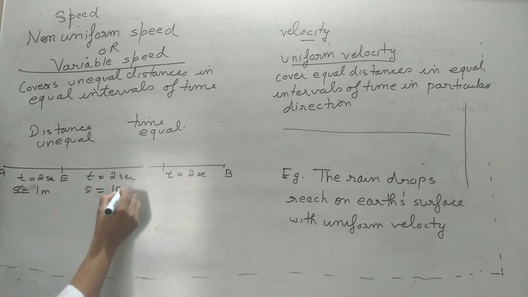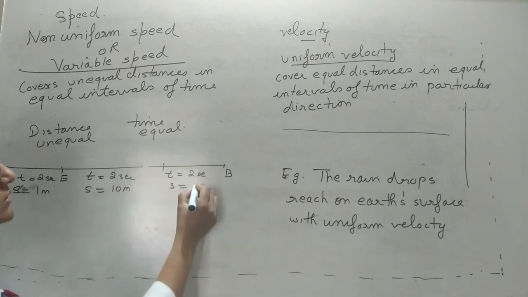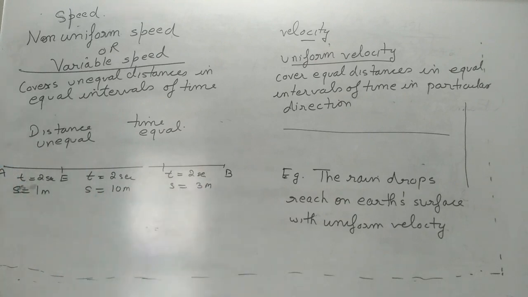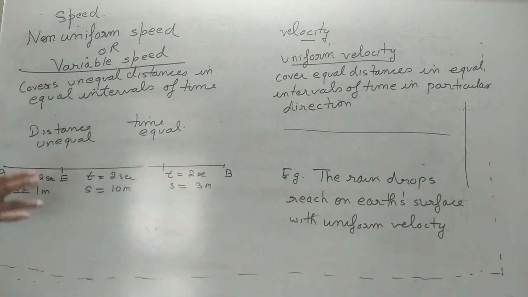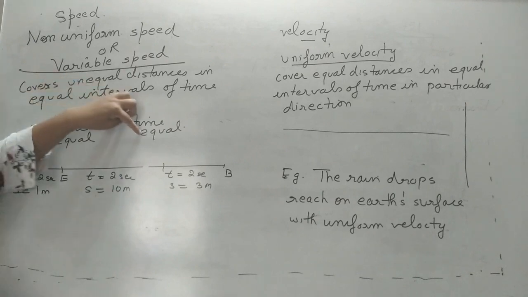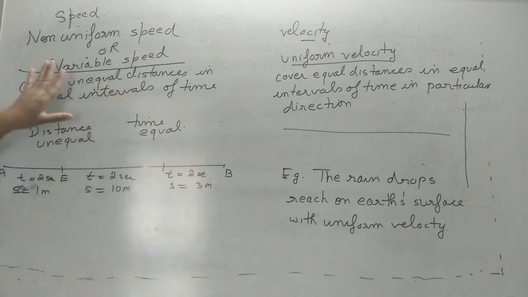Here the distance traveled is 10 meters. Here the distance traveled is 3 meters. So this type of case means non-uniform speed. A body is covering unequal distances in equal intervals of time. So the keywords for non-uniform speed are unequal distance and equal intervals of time.